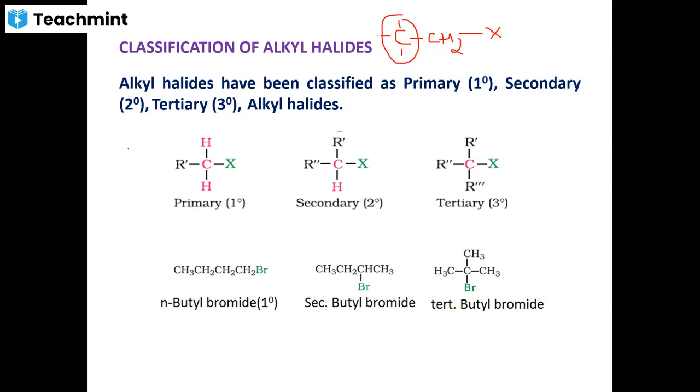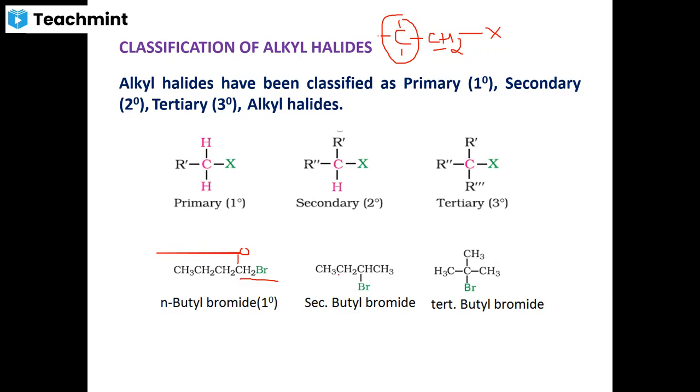It may be CH3, CH2 and so on. You can see CH3CH2Br, ethyl bromide. It is primary because the carbon-halogen carbon is bonded to one other carbon atom in the chain. So this is called a primary alkyl halide.